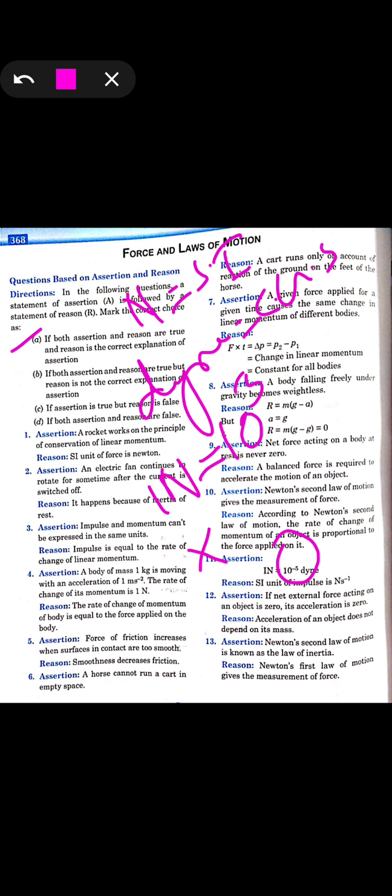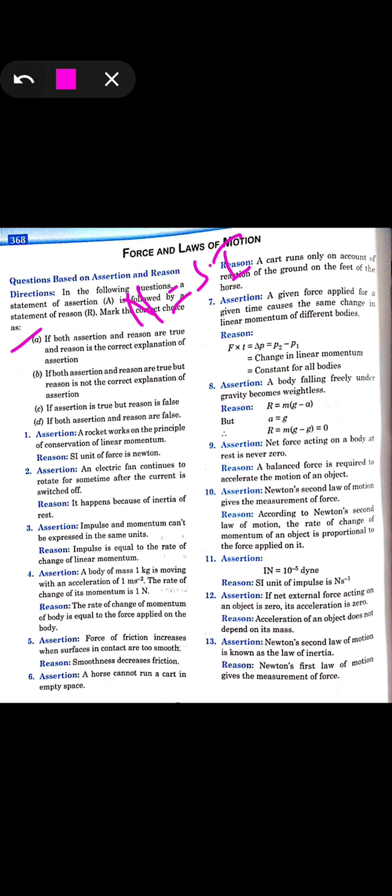So the assertion is wrong. Reason, that 1 unit of impulse is Newton per second, but we have seen that impulse is force into time. So it will be Newton second, not inverse. So it is also a wrong statement. So assertion and reason both are wrong. So the option will be D, that is both assertion and reason are false. So option will be D.